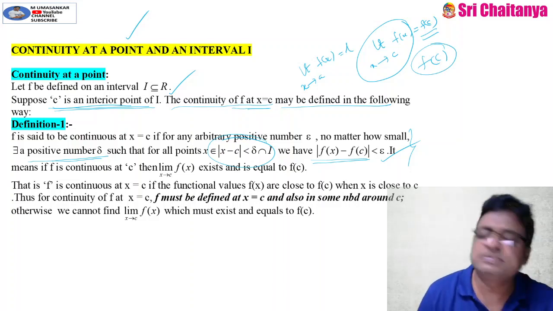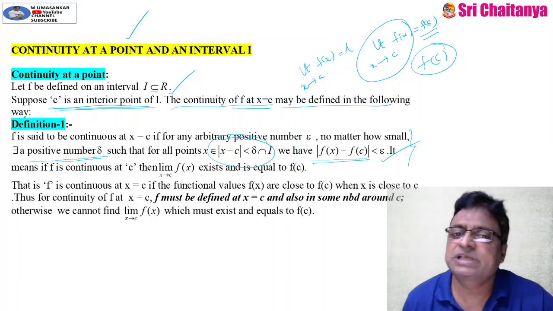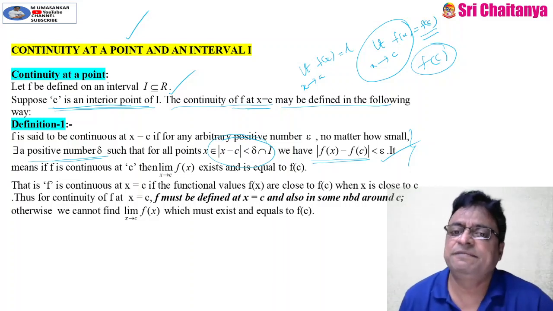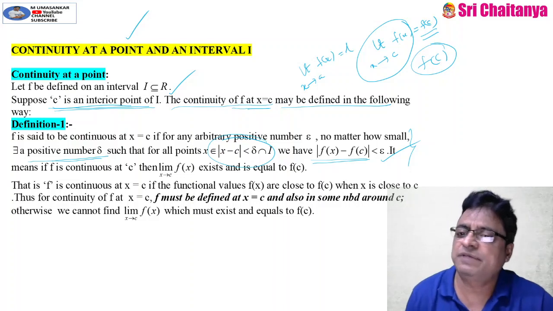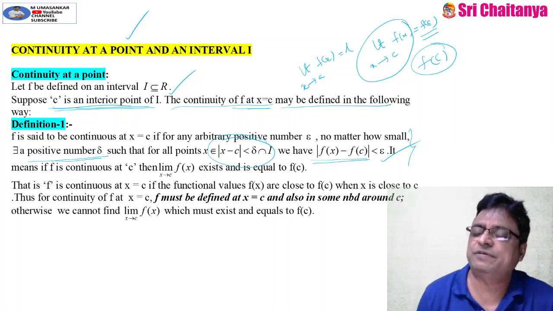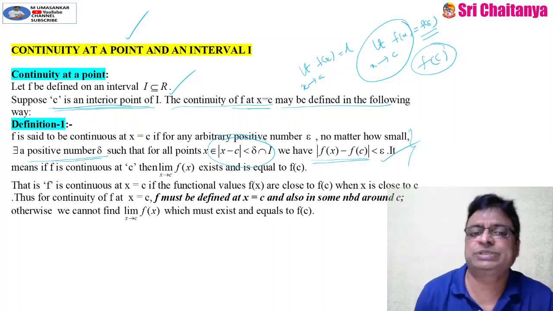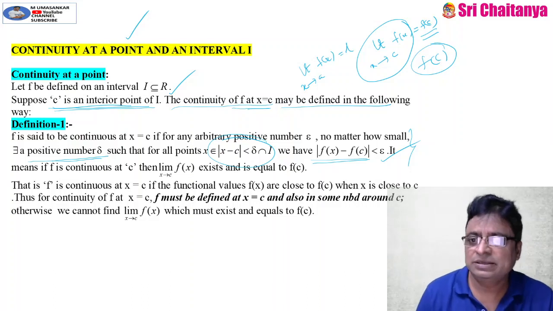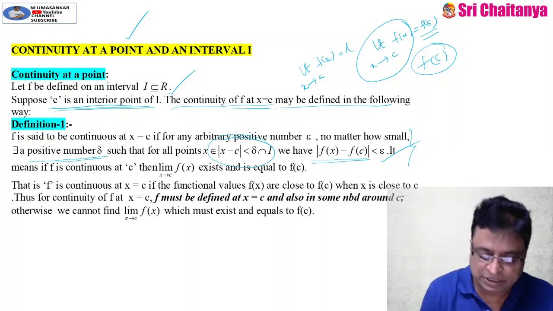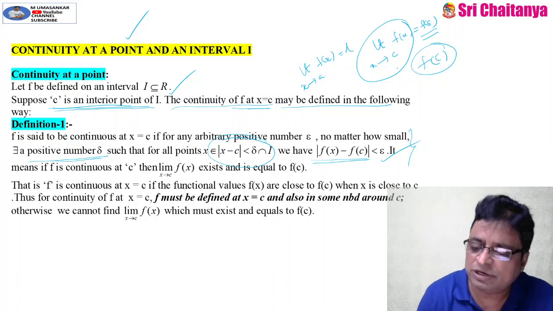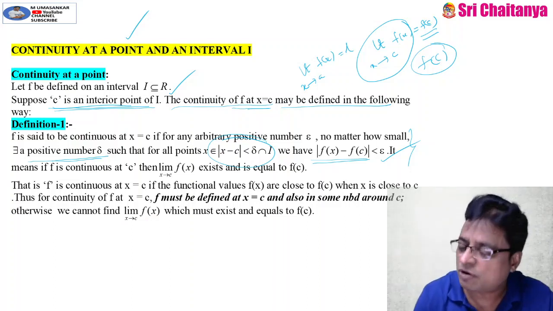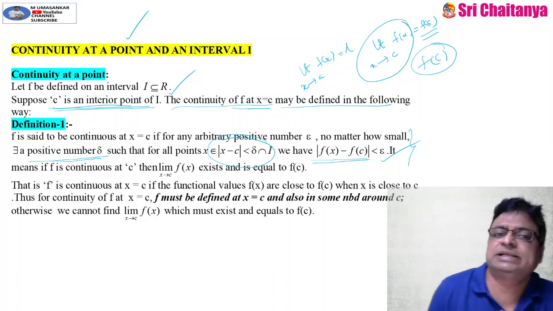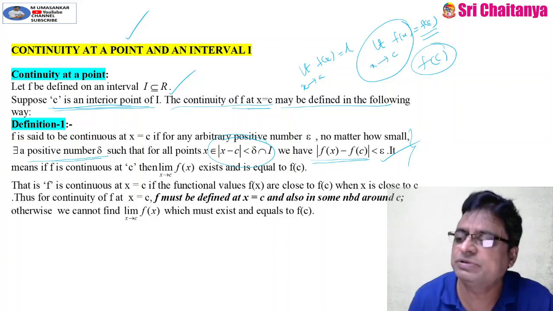So what I am saying is that f is continuous at x equal to c if the functional values f of x are close to f of c when x is close to c. That means, in a simple line, if the limit of the function equals the value of the function at that point, I can say that the function is continuous at that point.